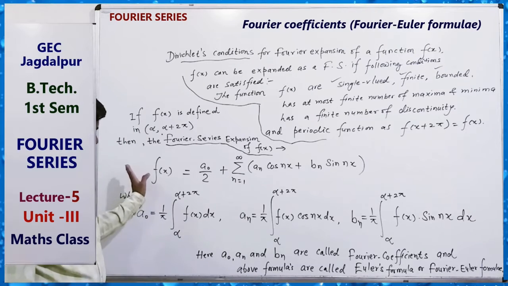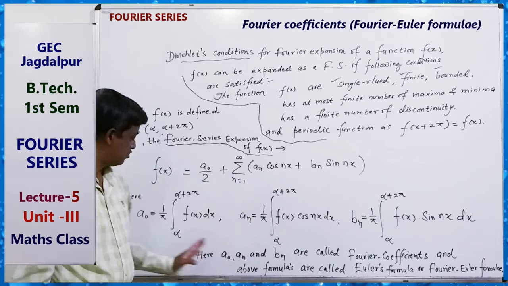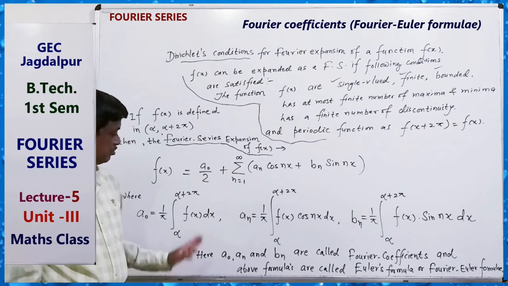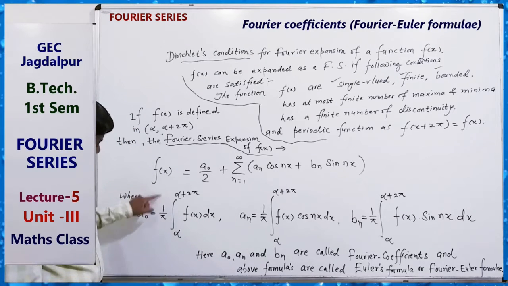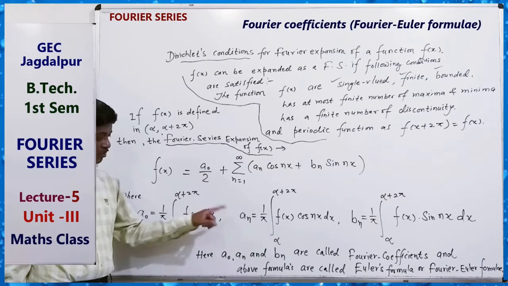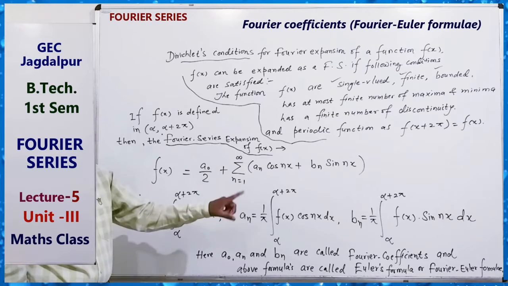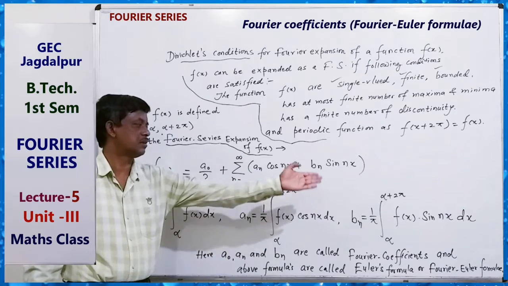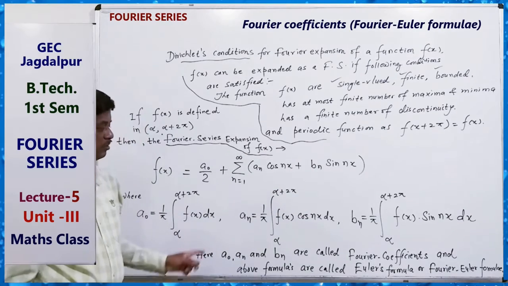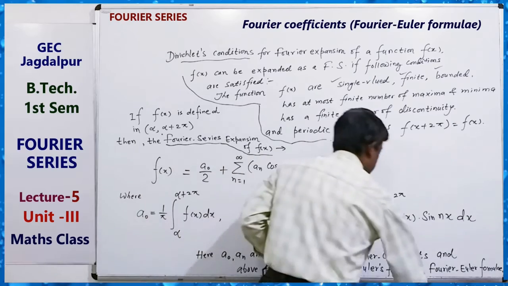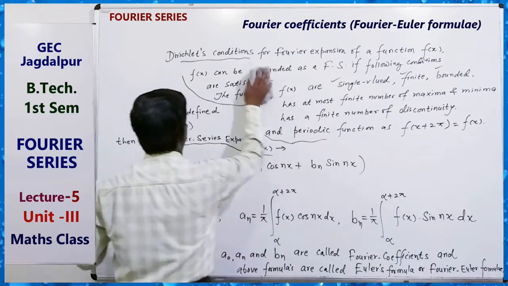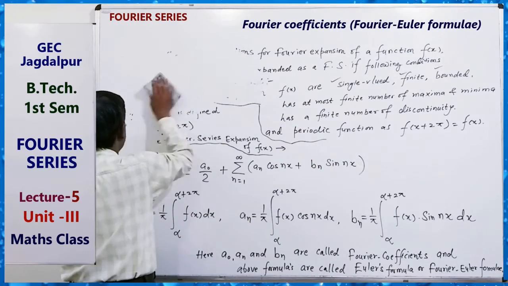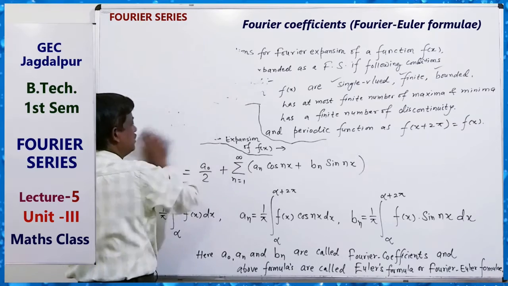At the time of calculating the value of a0, an, bn, we just use this formula: 1 by pi, integral from alpha to alpha plus 2 pi, of f(x), f(x) cos nx, f(x) sin nx. So these are the Fourier Euler formulas. These formulas are used for finding the Fourier series of a function.